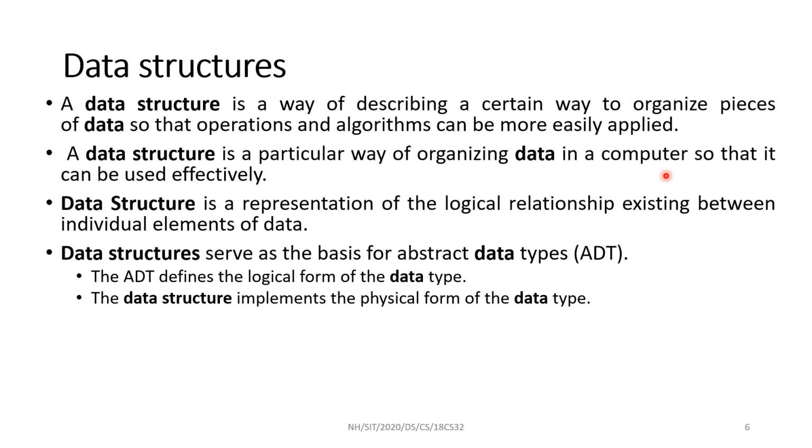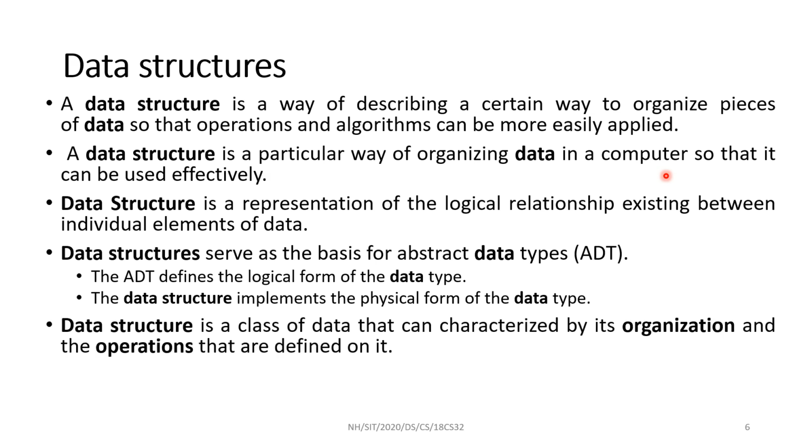So ADT defines a logical form of data type. Array is a logical form. Structure is a logical form. We are forming that data structure based on our primitive data types. So data structure implements the physical form of data types. Array, it is a physical form. With that array, I can save my information in a certain format. Or I can use graph, I can use tree, I can use linked list. So these are the ways to represent my data in my machine. These are all the physical ways of representing my data.